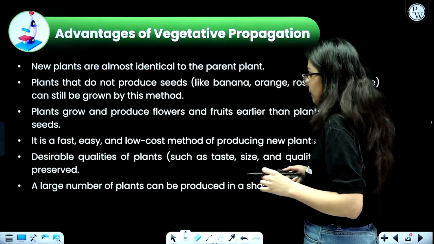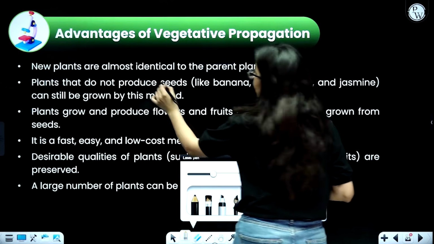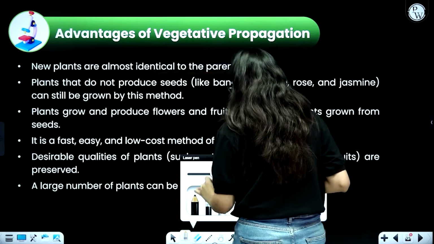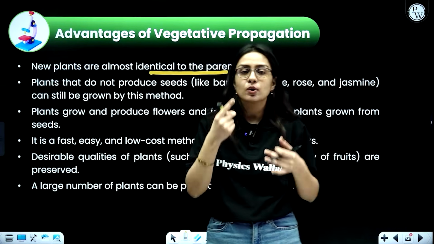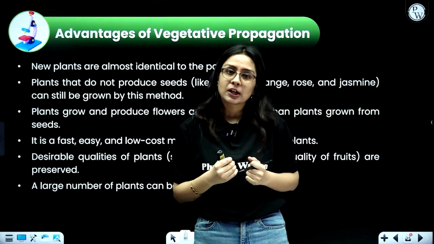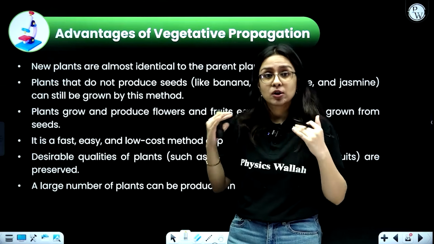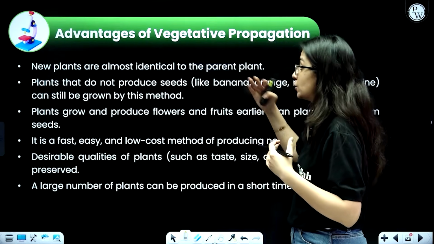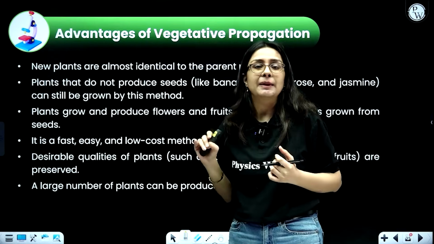Okay, talking about the first one, the new plants that will be formed will be exactly identical to the parent, because there is no sexual reproduction, there is no seed formation, no gamete formation, simply a parent plant, and using that we are preparing a daughter plant. So in that case there will be no differences. That will also be an advantageous factor when we want the parent qualities to be in the child also, in the baby plant also.